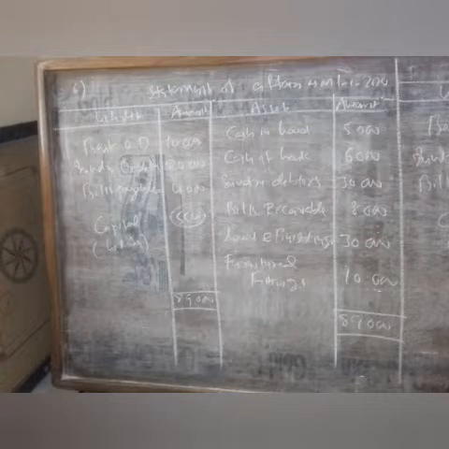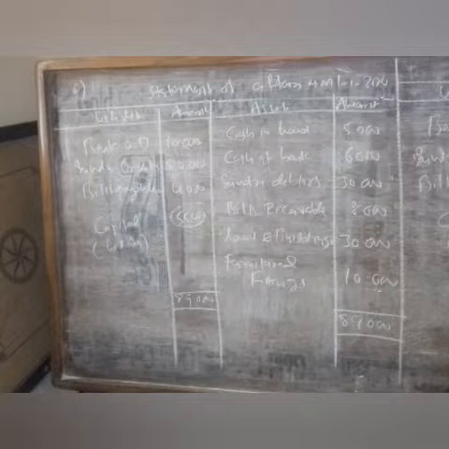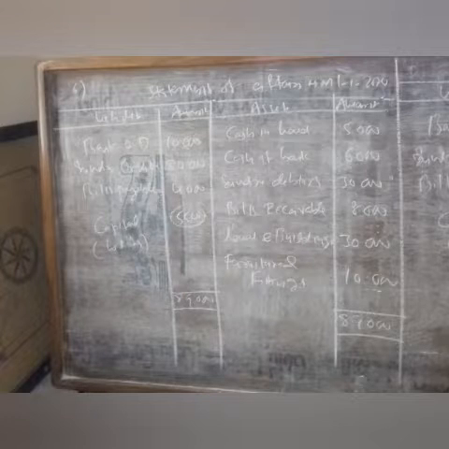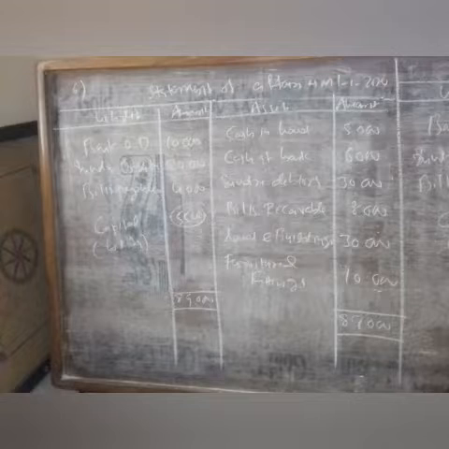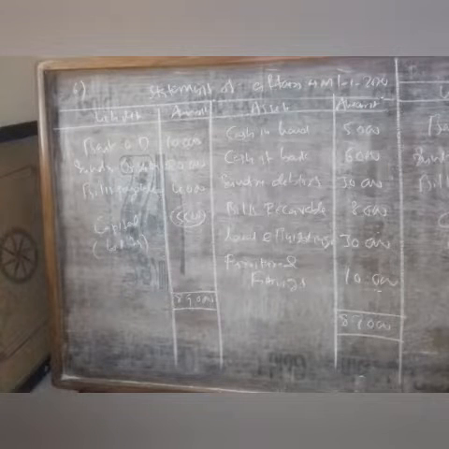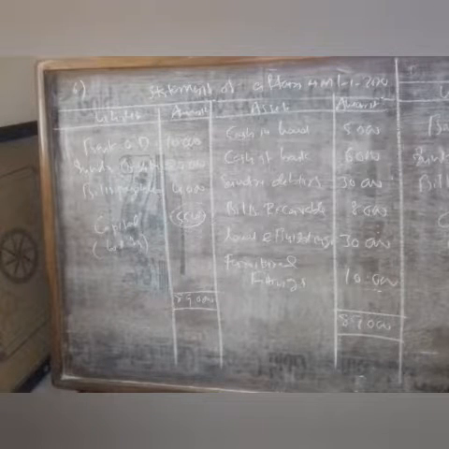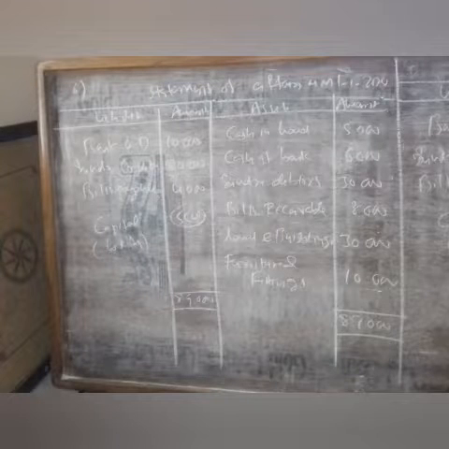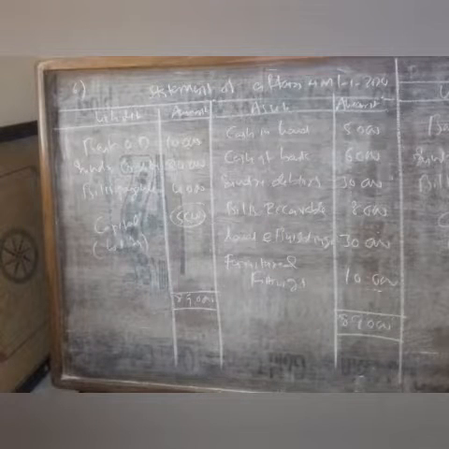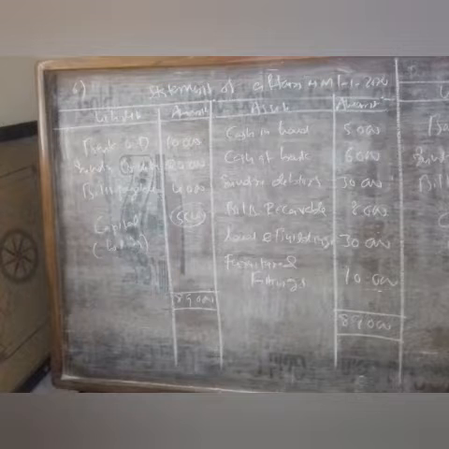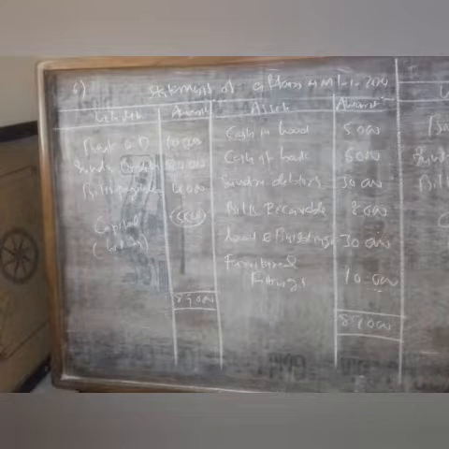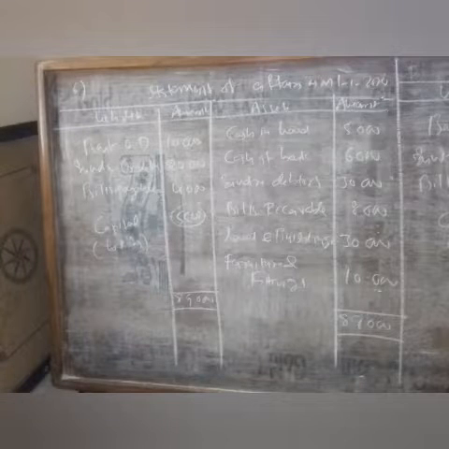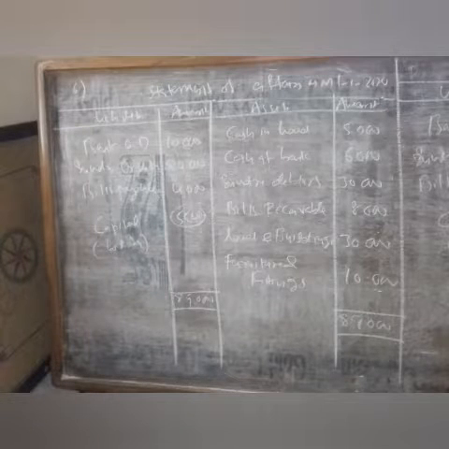So first it is given cash in hand. Cash in hand is an asset, so we have to write cash in hand 5,000. Next, cash at bank 6,000, which we have to write on the asset side. Next, bank overdraft. Bank overdraft is a liability. We have to write on the liability side. Next, sundry debtors. Sundry debtors is an asset. We have to write on the asset side. Next, sundry creditors. Sundry creditors is a liability. We have to write on the liability side.